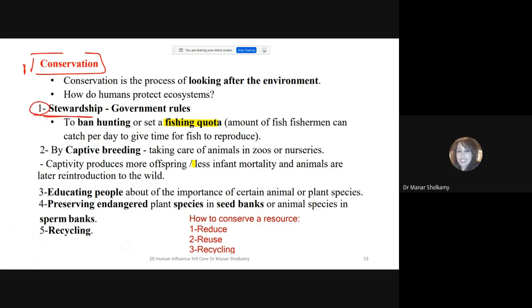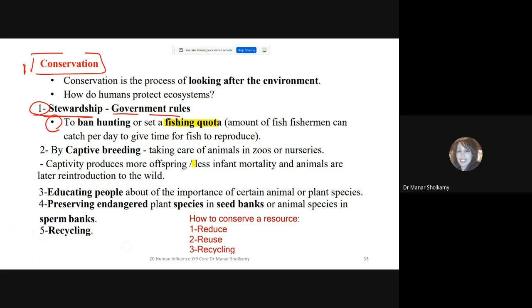Okay, these are the problem. Yes, they look boring and they look very easy, but these are essay questions. How can the government or how can we do conservation? It's called conservation. Number 1, we will create a set of government rules, you can see. And you need to give examples.